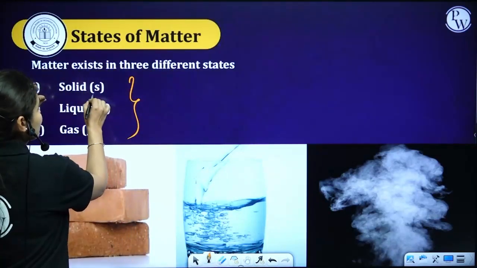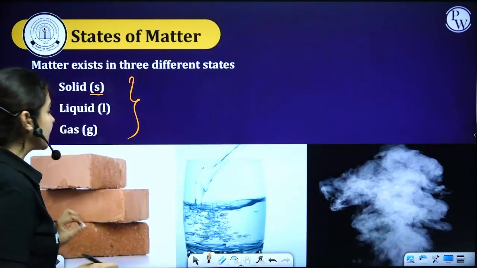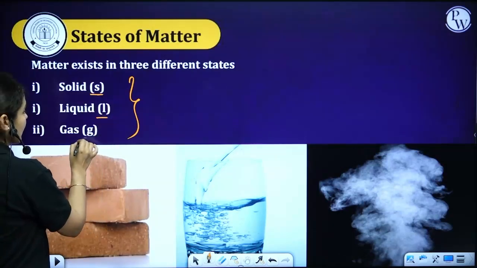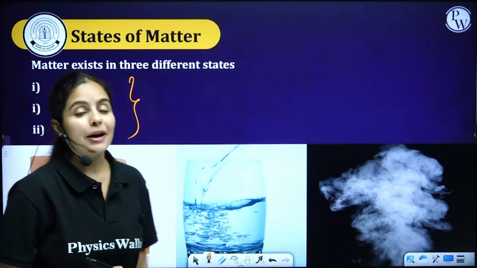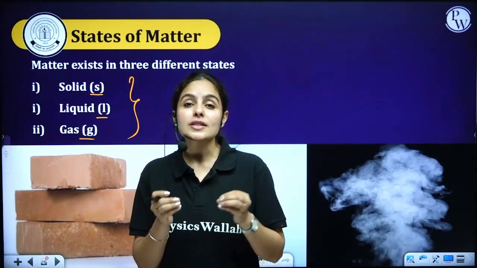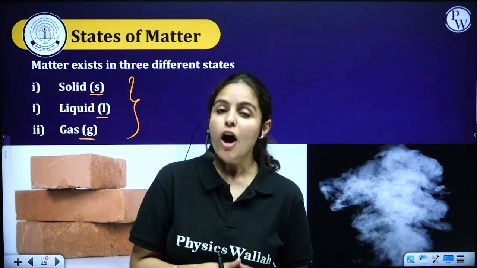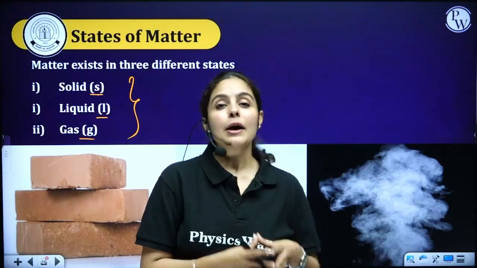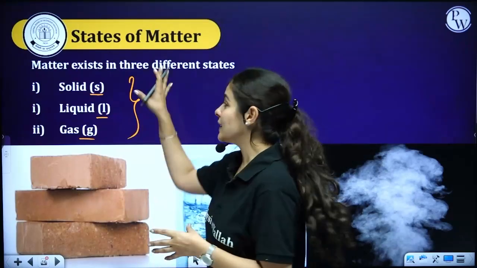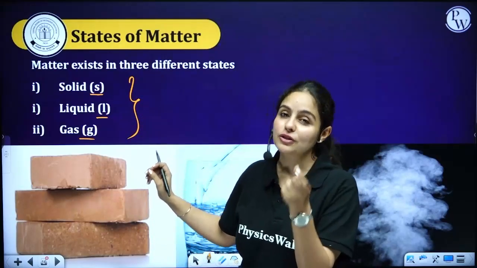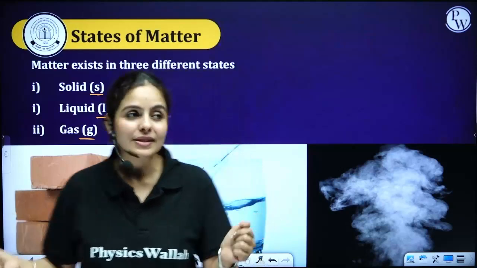Solid can be represented by S. Liquid will be represented by a small l, and gas will be represented by G. These are the shorter terms that you will be using more frequently in your grade 10 rather than in your grade 9. But I am going to tell you to learn these and remember these shorter forms. It's not too hard. It's very simple.